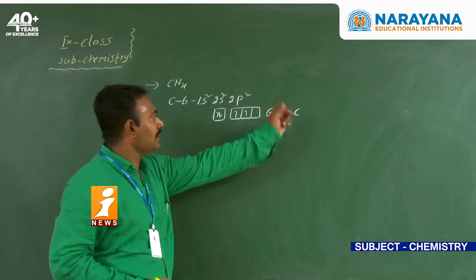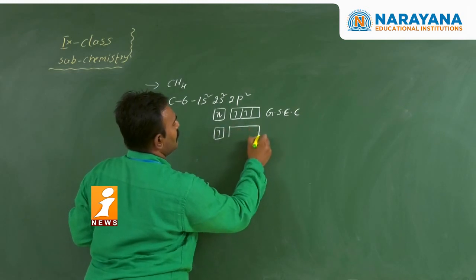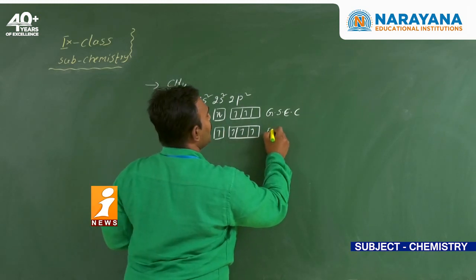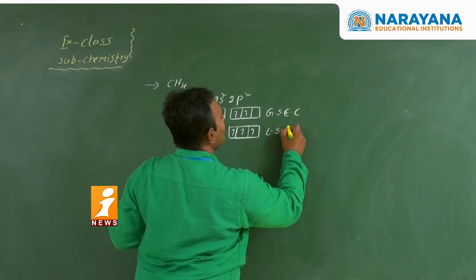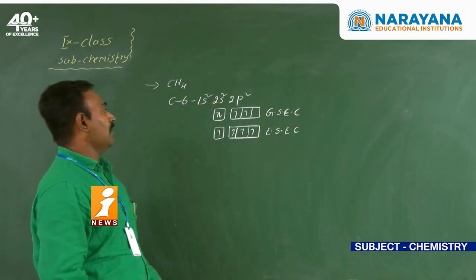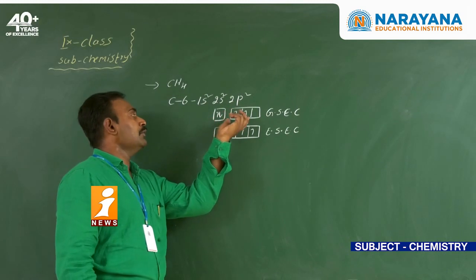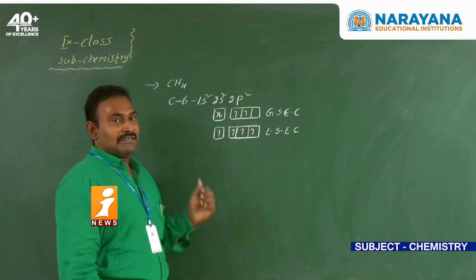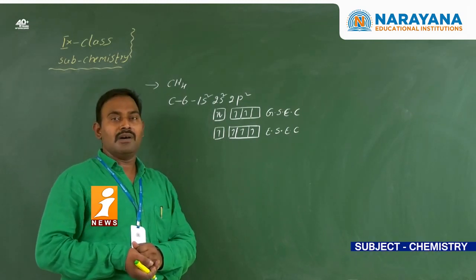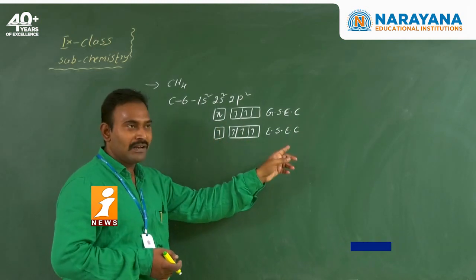In the excited state, 1 electron jumps to the p orbital. This configuration is called the excited state electronic configuration. Why is the electron jumping from the s orbital to the p orbital? The reason is, if the carbon atom is involved in bonding like this, it can form only 2 bonds. According to valence bond theory, only orbitals with a single electron are involved in overlapping. That's why one electron jumps from the s orbital to the p orbital.